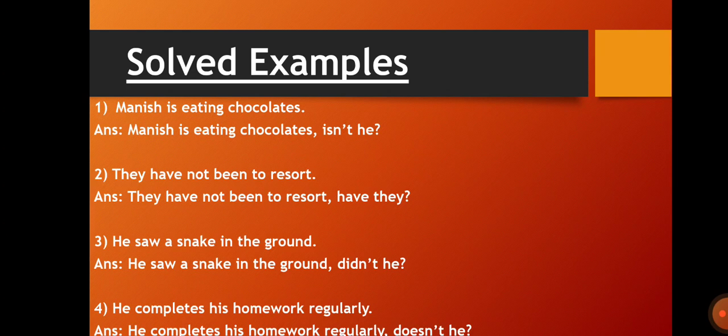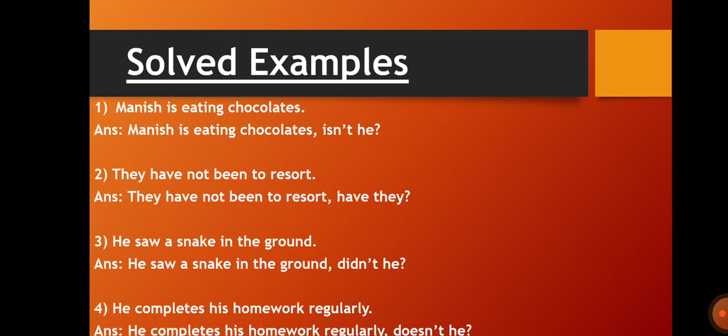So students, what did we learn today? We have learned about the meaning of question tags. That is, question tags are not a complete question in themselves, but we can use them in asking a question. Then we saw the two types of question tags, that is positive question tag and negative question tag. In a positive question tag, when the statement is negative, we have to use a positive question tag. And for a negative question tag, if the statement is positive, then we will use a negative question tag.